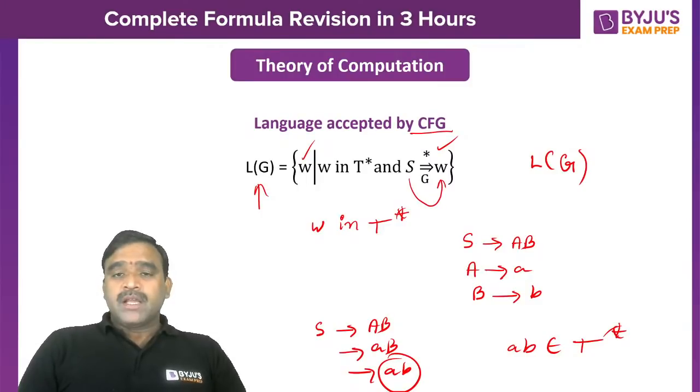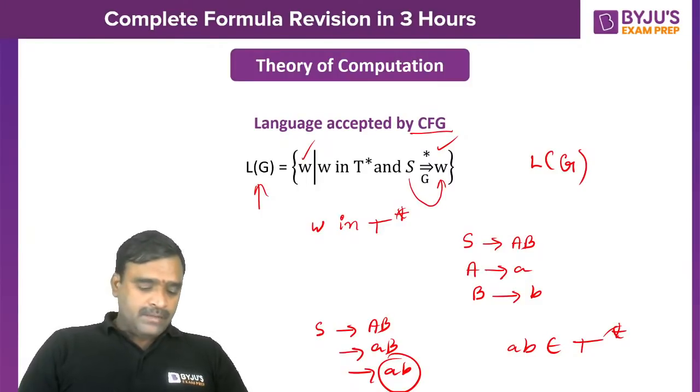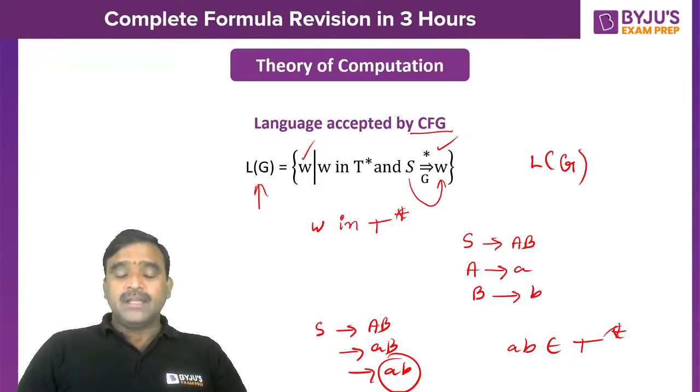If the starting symbol cannot generate a string, that string cannot be included in the language. A grammar is correct only if all the strings of the language are generated from the starting symbol, either directly or indirectly, and a wrong string should not be generated.